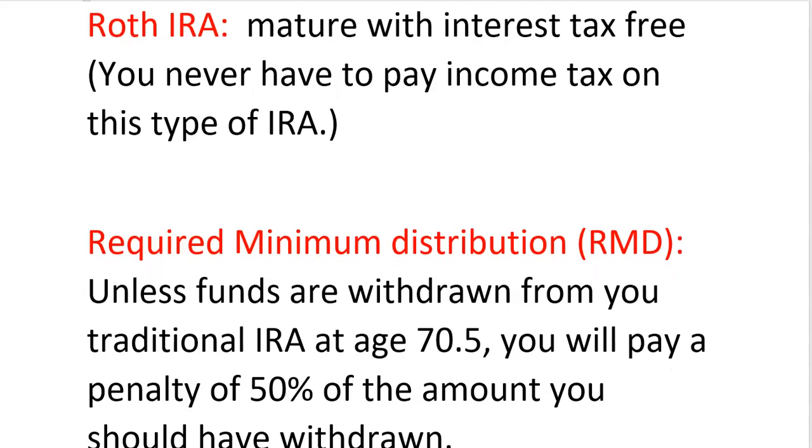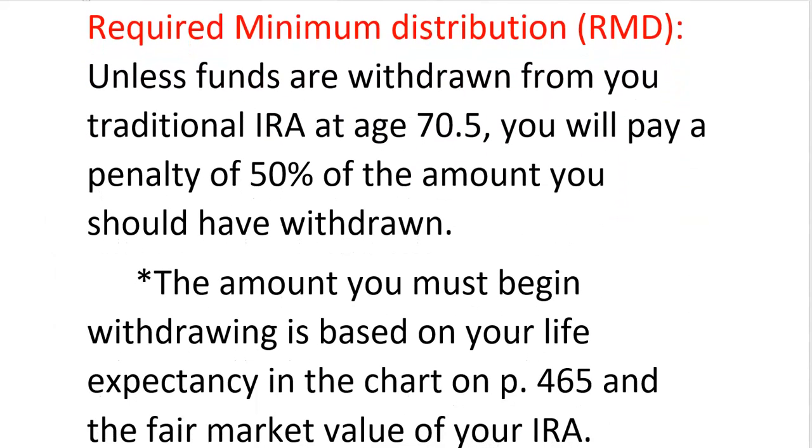Here's a Roth IRA. It matures with interest, tax-free. You never have to pay income tax on this type of IRA. So it's a pretty good investment if you don't have to pay income tax on it. The money just goes in there and then you don't have to pay taxes on that.